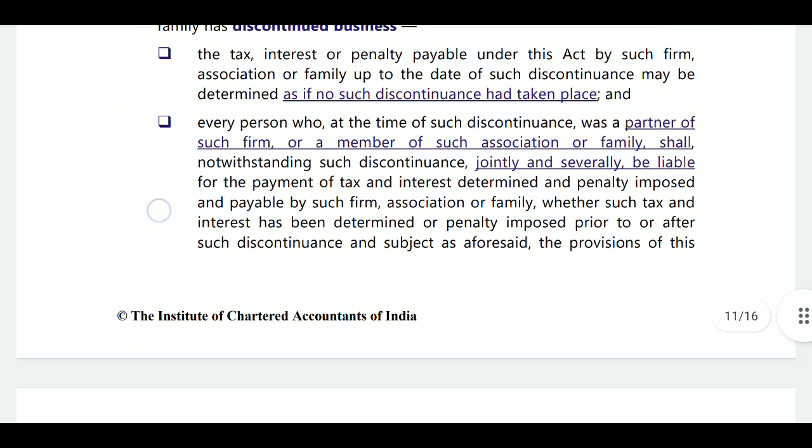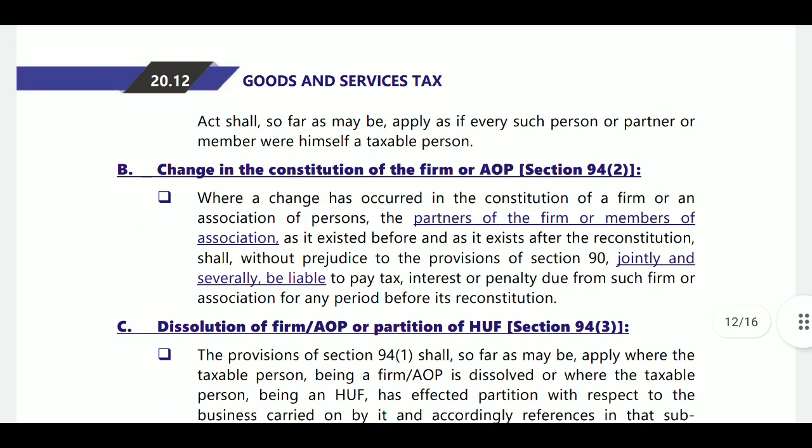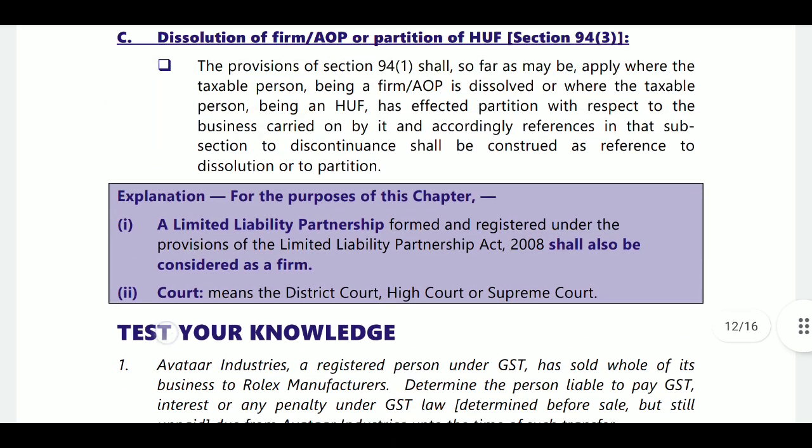Next, if there is a change in constitution of a firm or AOP, then jointly or severally they will be liable. Next, on dissolution of firm, partners or members will remain liable jointly or severally. This is dissolution related.